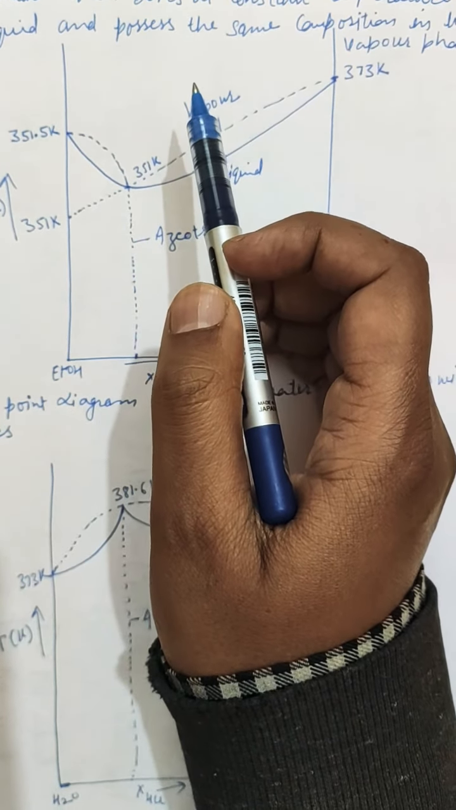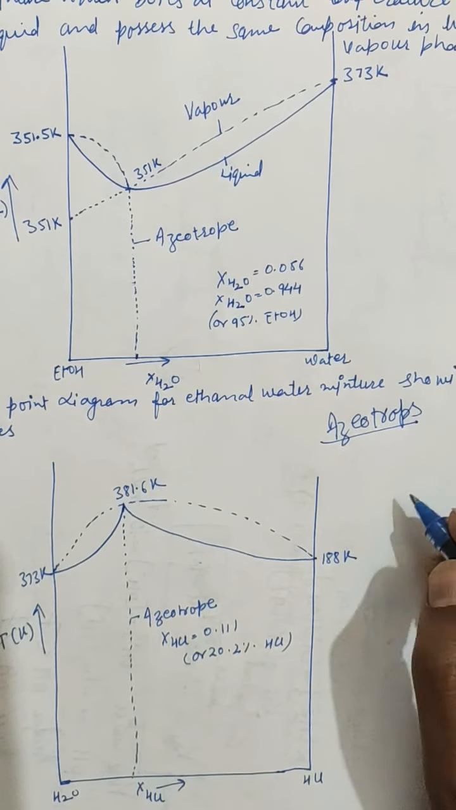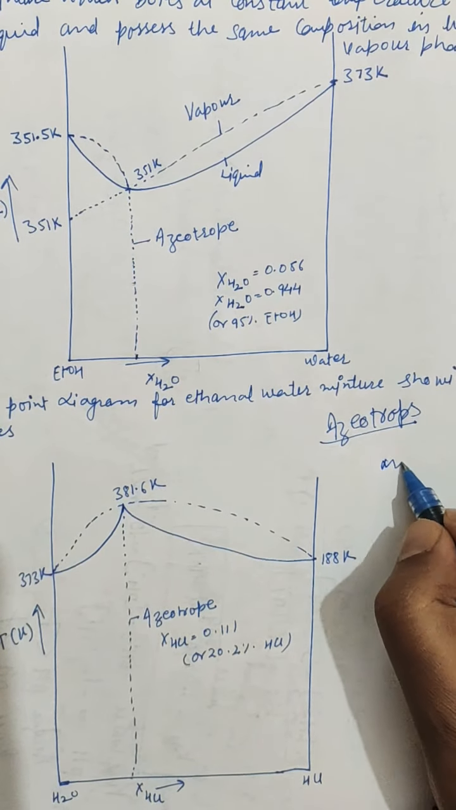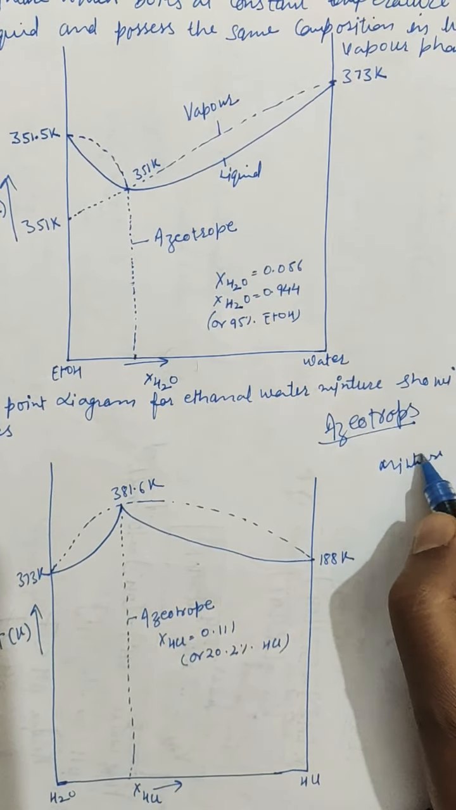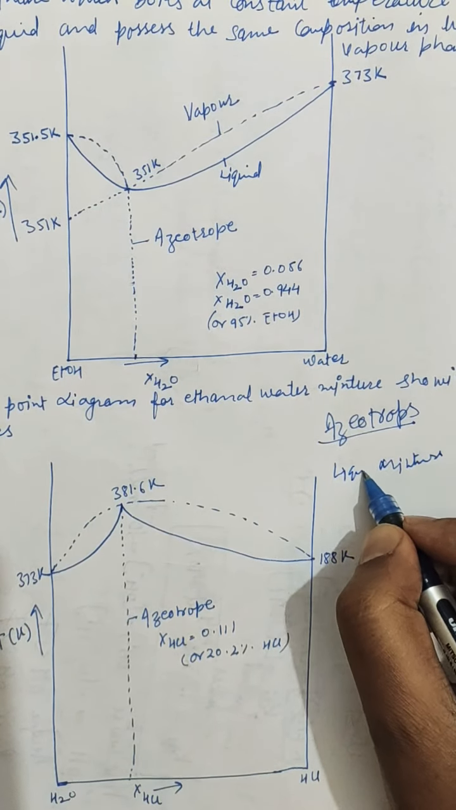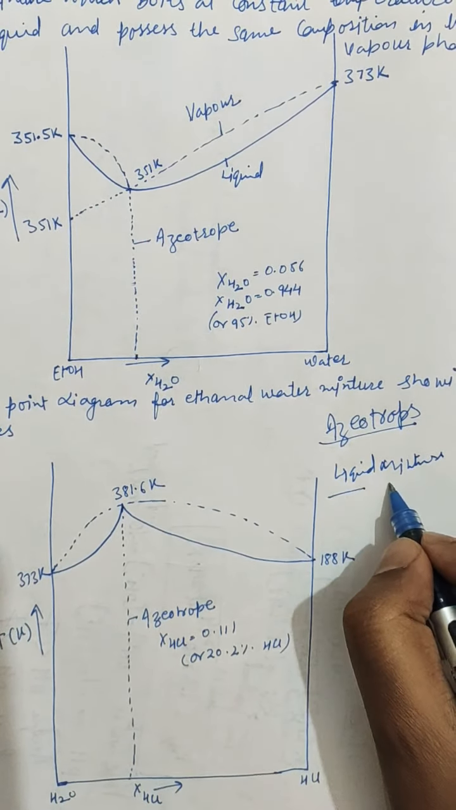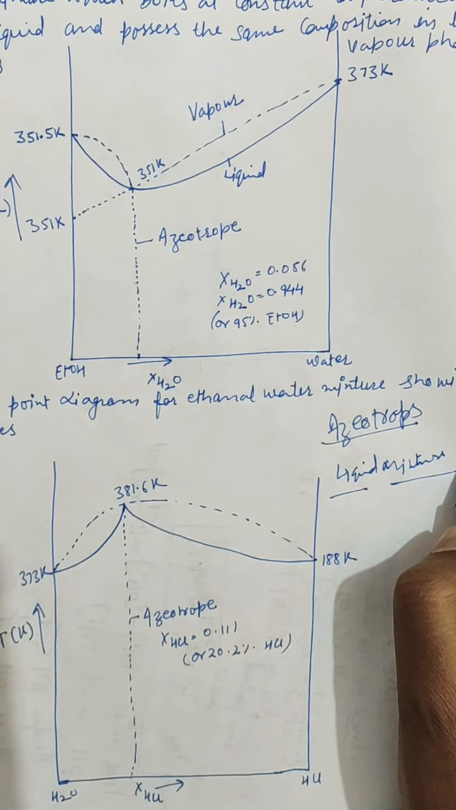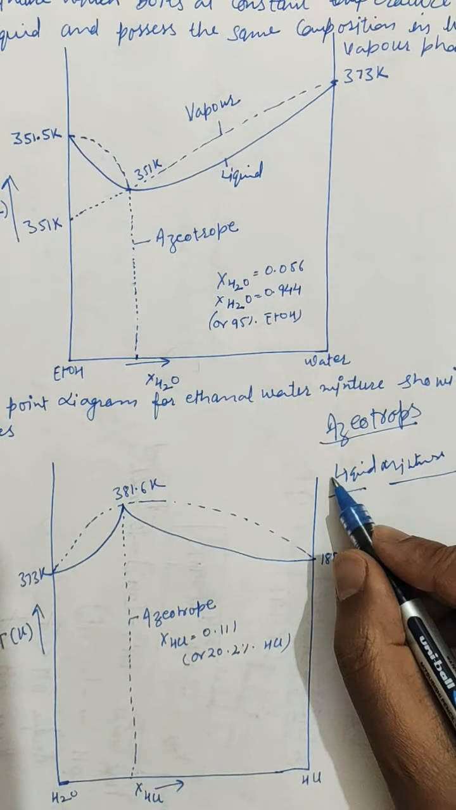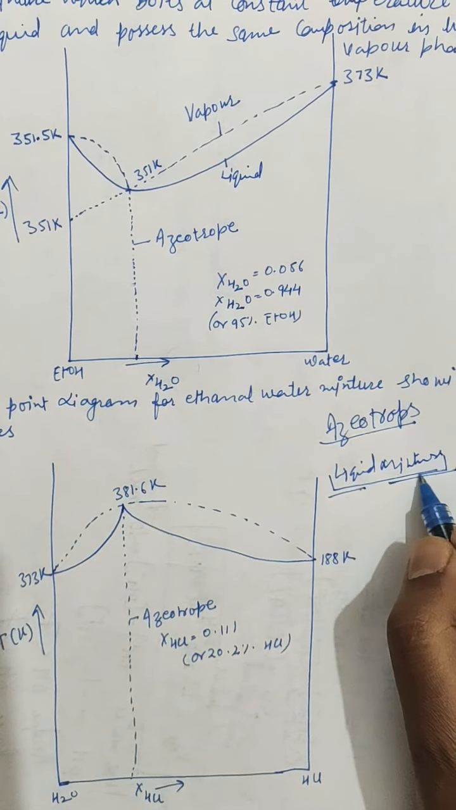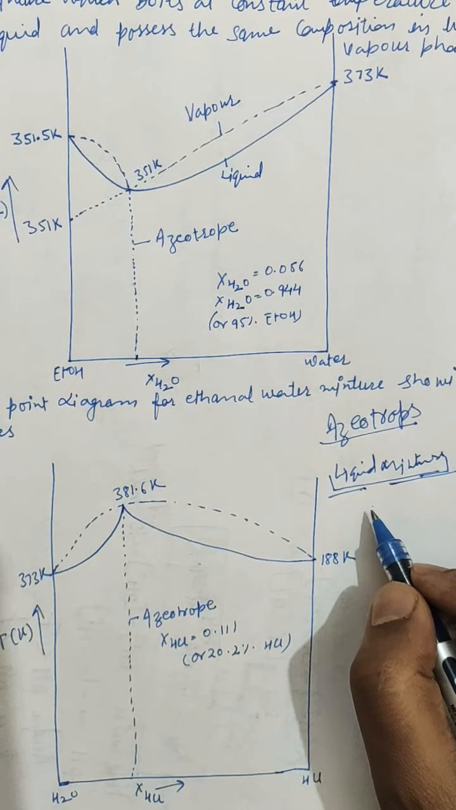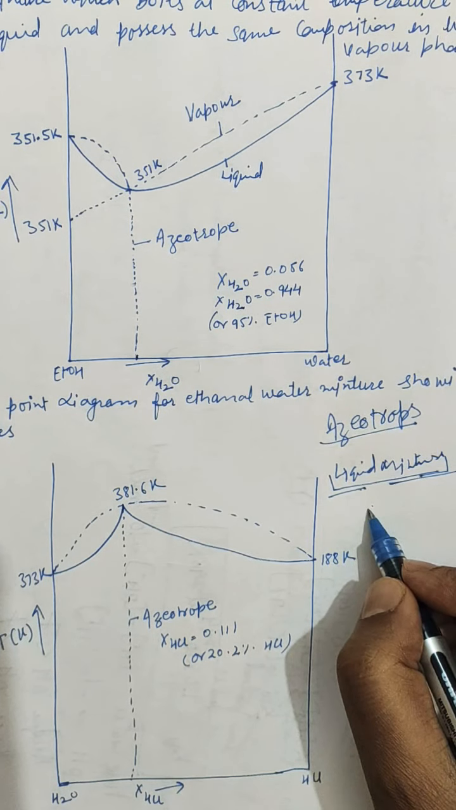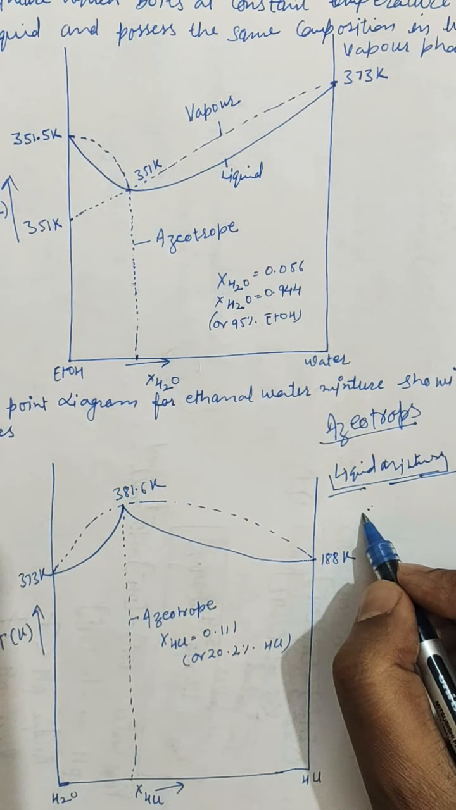So what are azeotropes? First of all, azeotropes are mixtures. These are liquid mixtures. So their physical state is liquid, and further they are mixtures, and further they boil at constant temperature. So when we have a liquid mixture and we boil it, it starts boiling at a particular temperature, a constant temperature, like a pure liquid.